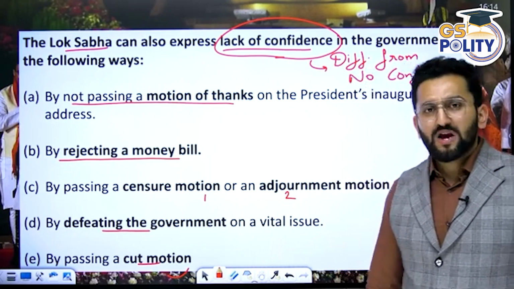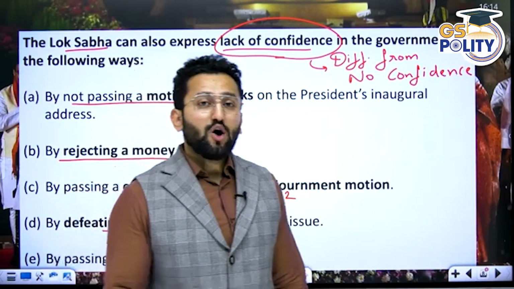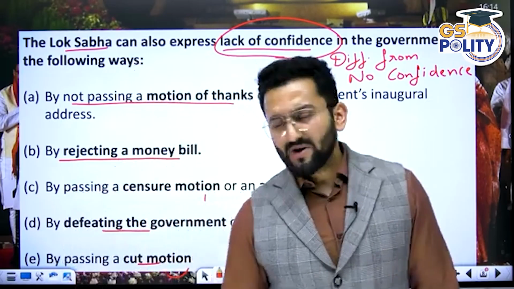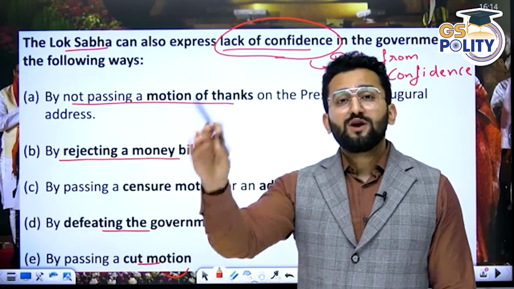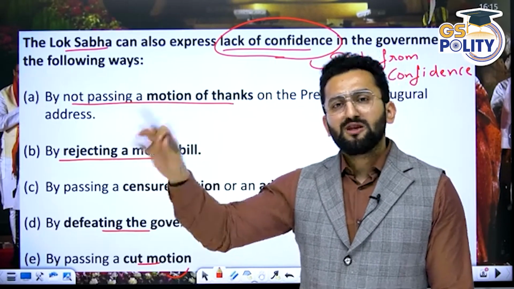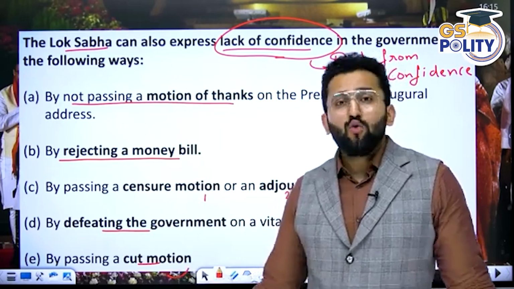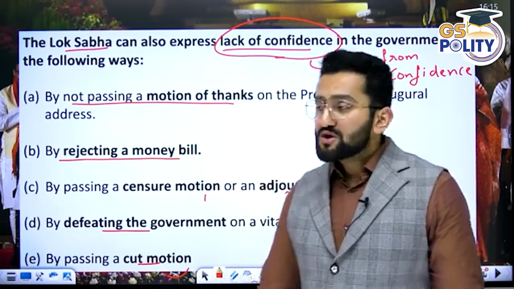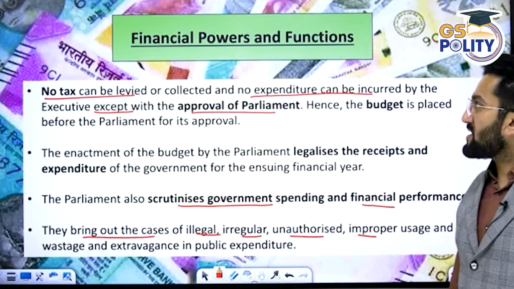By passing a cut motion. Cut motion happens during the budget process. I told you: economy cut, policy cut, token cut. Cut motion is like we are not happy with the amount which you have given for this particular purpose. We are not happy with the policy you have mentioned in the budget. So if a cut motion is passed, it means your own people are not supporting you. So it shows lack of confidence. Okay.